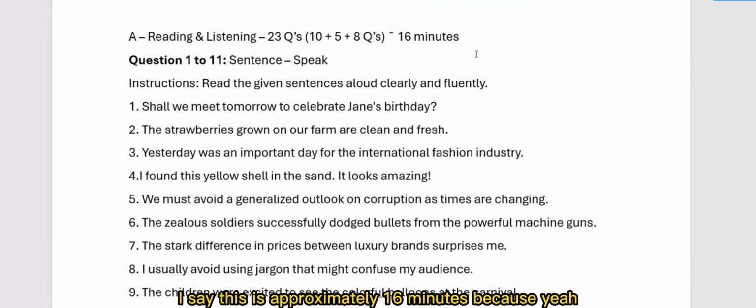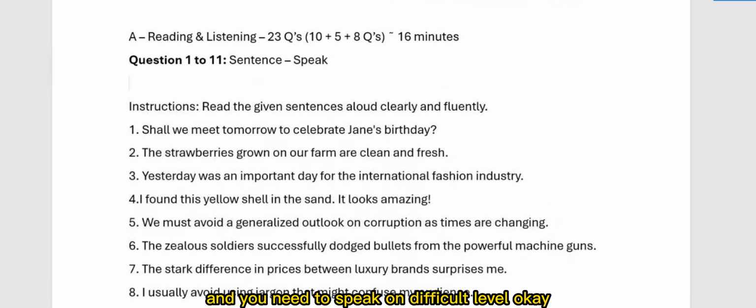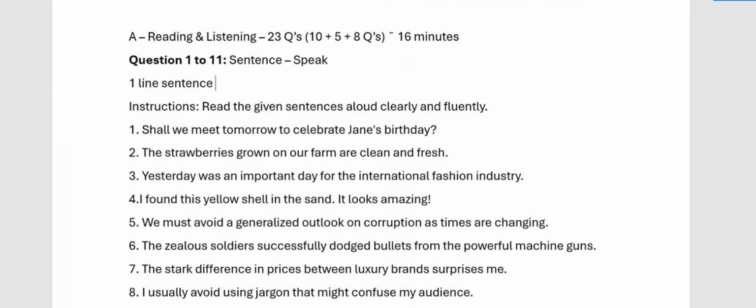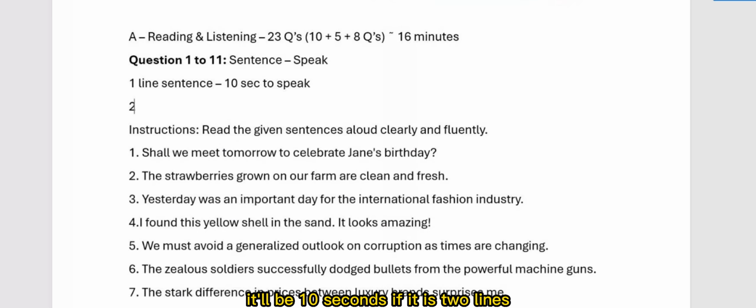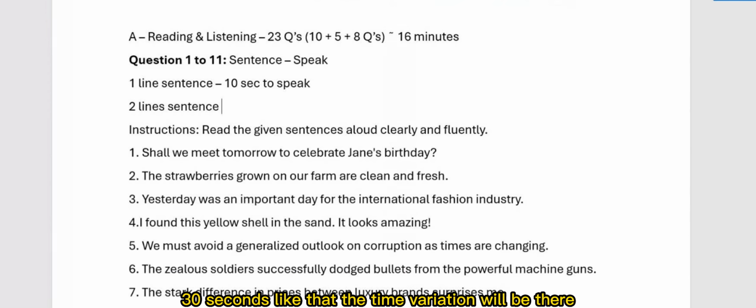I say this is approximately 16 minutes because the first 11 questions are where a sentence is displayed and you need to speak. Depending on the difficulty level, for a one line sentence they'll give around 8 or 10 seconds to speak. You have to read one line. If it is one line, it will be 10 seconds. If it is 2 lines, it will be 20 seconds, 30 seconds like that. The time variation will be there.